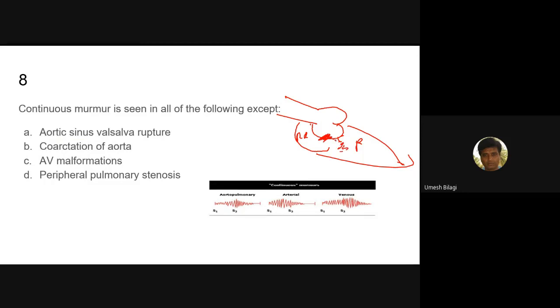There are three sinuses in the aorta: left, right, and non-coronary sinus. From the left sinus we get the left coronary artery, from the right sinus the right coronary artery, and from the non-coronary sinus no artery comes. These sinuses can rupture, usually into the right atrium, because they are very near. There can be a connection between the aorta and the right atrium. So is it a left to right shunt or right to left shunt?